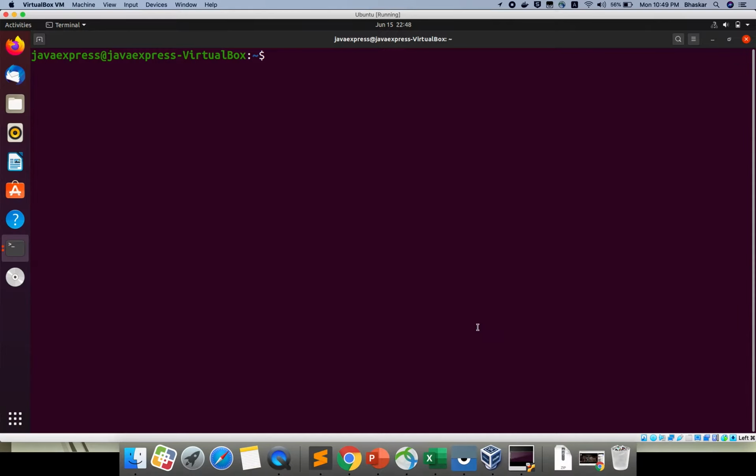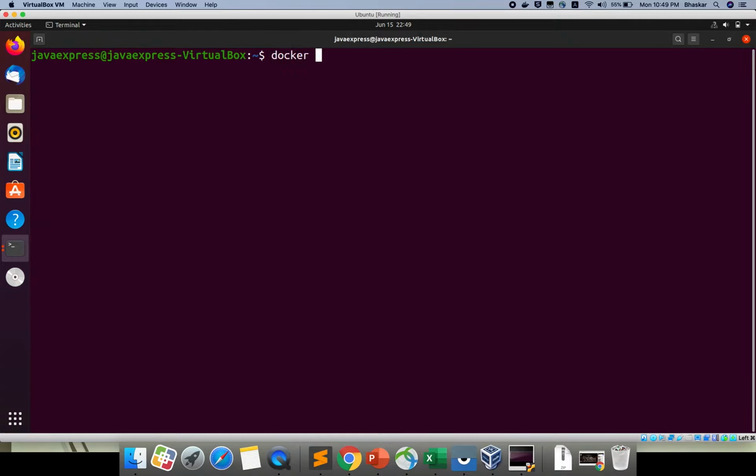Due to this drawback of the container, the volumes concept came to the picture. If you store any data inside the container and you stop it, the data will be lost, so you can never get back the files, and you can't recover them. We'll see the practical now.